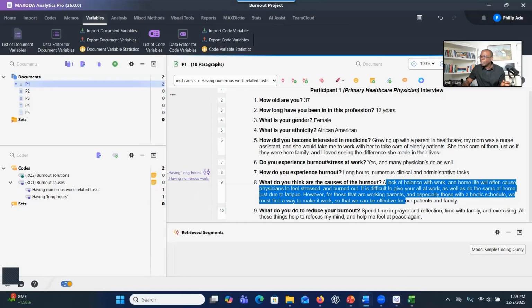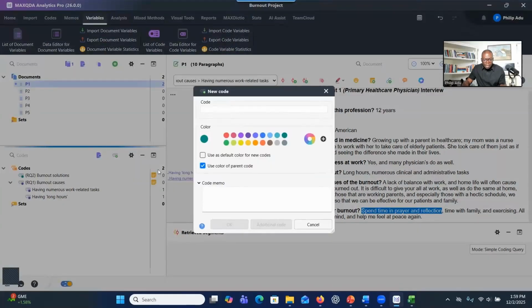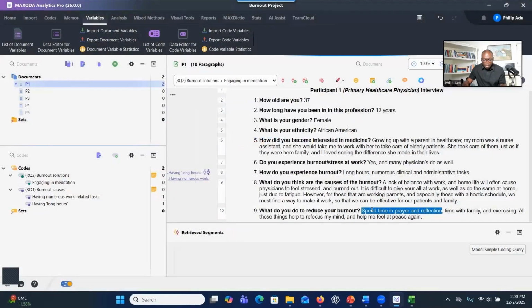Let's try another one. Let's say spend time in prayer and reflection, right? The label that I gave to that is engaging in meditation. So let's see. You select this one and then you go here. I click on the plus sign. This one is addressing research question 2. So I go to research question 2, click on the plus sign, put the information here, the label, click on OK, and drag and drop, right? So that's what you're going to do.